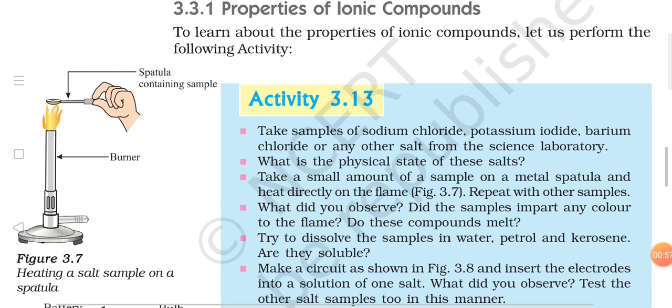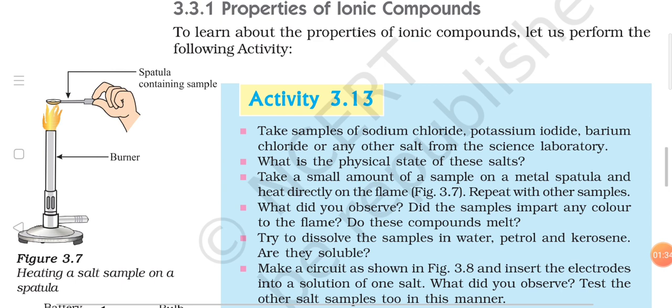What is the physical state of these salts? Take a small amount of a sample on a metal spatula and heat directly on the flame as shown in figure 3.7. Repeat with other samples. As you can see in figure 3.7, different salt samples are heated over the burner with the help of a metal spatula. What did you observe? Did the samples impart any color to the flame? Do these compounds melt? Try to dissolve the samples in water, petrol and kerosene. Are they soluble? So let us discuss the answers to these questions.